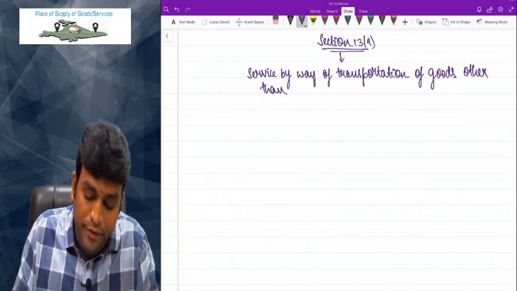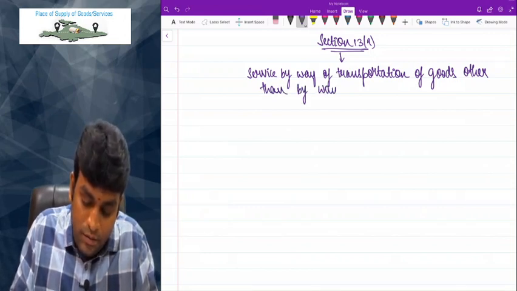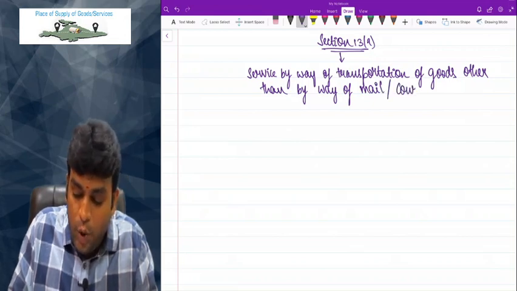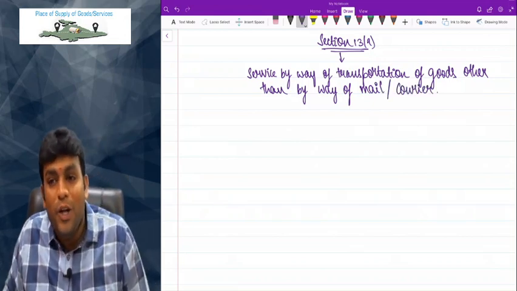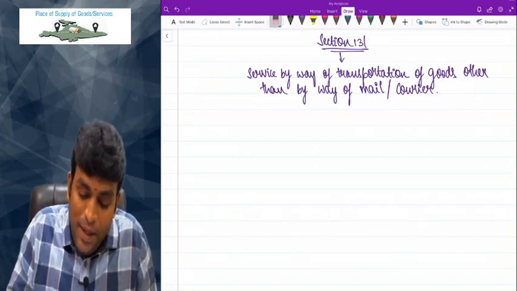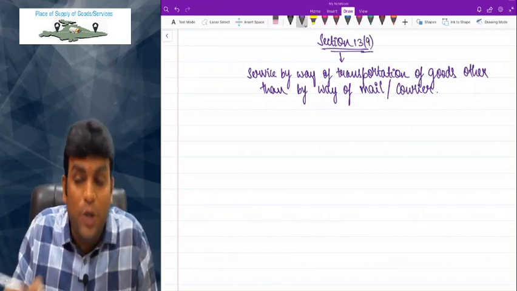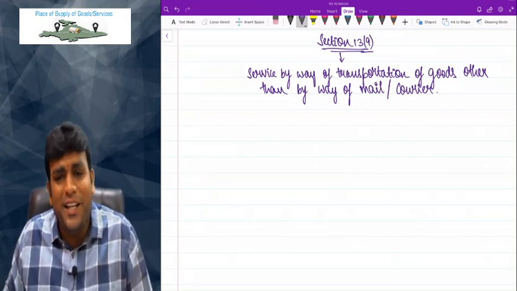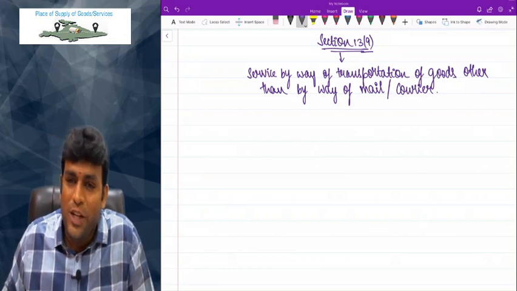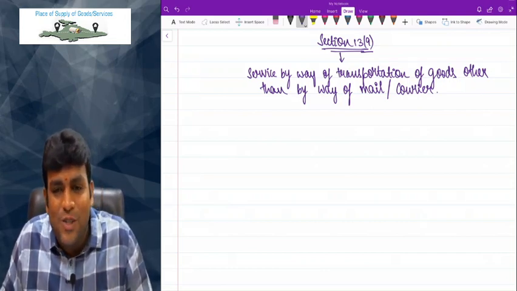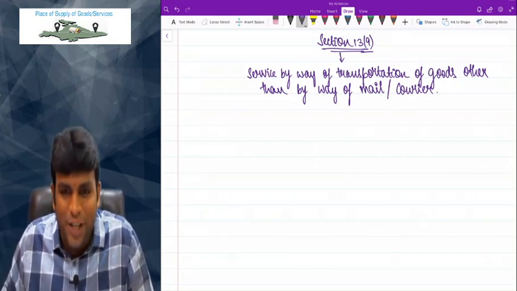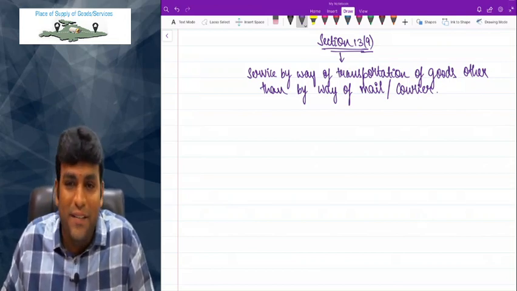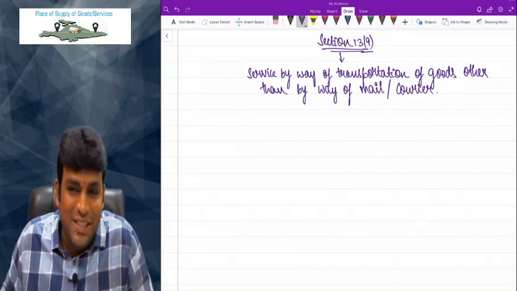Other than by way of mail or courier. That means for mail or courier, this 13.9 will not apply. I repeat one more time. For mail or courier, 13.9 will not apply. And if 13.9 will not apply, what will apply then? 13.2, general rule. So general rule is always there with us. If any service is not covered under a specific subsection, then general rule will apply. 13.2 is there with us.